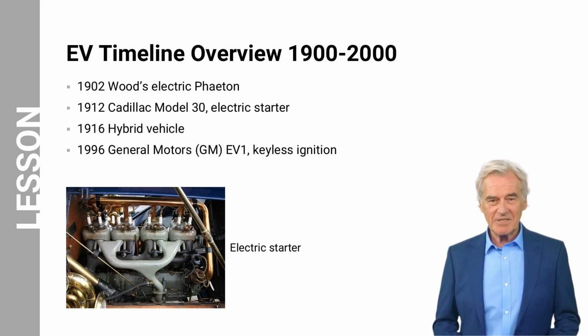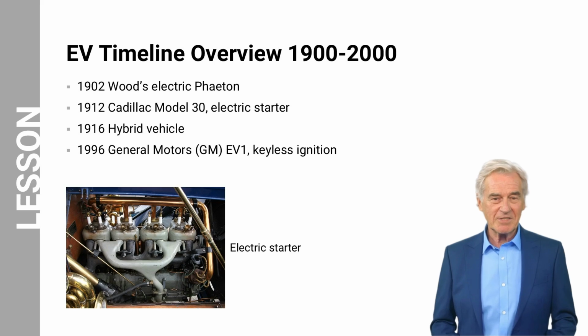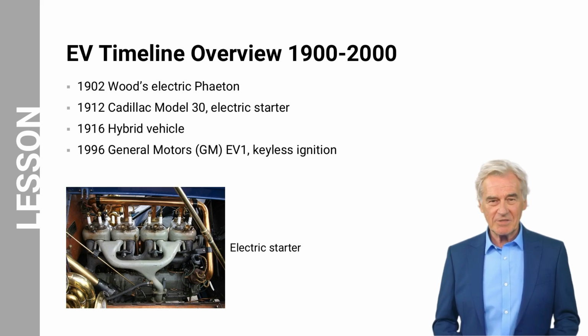feature for their cars. In 1916, there were some experimental hybrid cars developed around that time, but their commercial success was limited, and the concept did not gain widespread attention until much later in the 20th century. The GM EV1, produced by General Motors, was an electric car introduced in 1996. The EV1 was one of the first modern electric cars available to consumers and represented a significant step in the development of EVs.